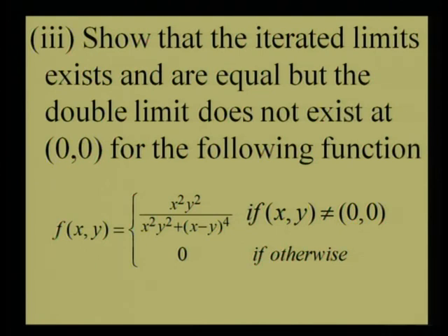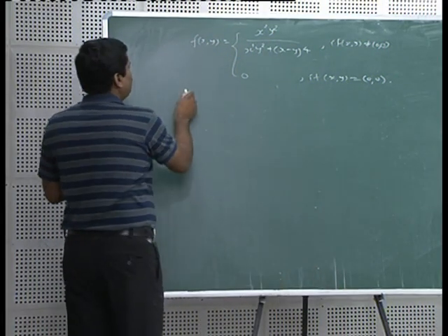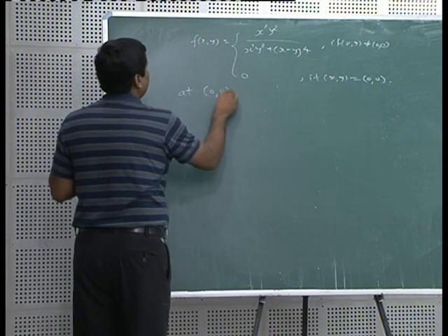See on the screen that the function given here is f of x comma y is equal to x square y square upon (x square y square plus (x minus y) whole raised to 4), if (x, y) is not equal to (0, 0), and it is 0 otherwise, means if (x, y) is equal to (0, 0). Let us consider this problem, and I want to find the limit at (0, 0).